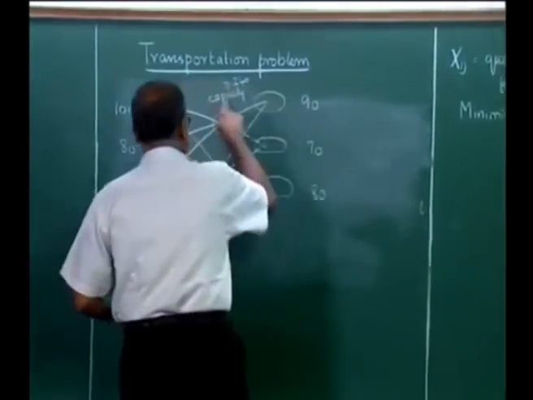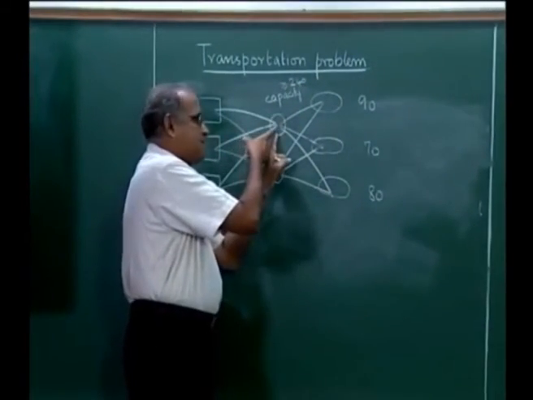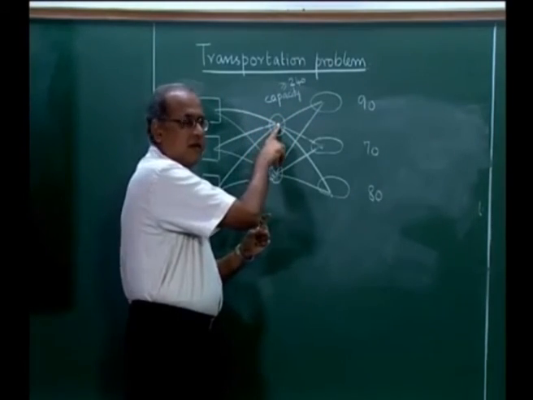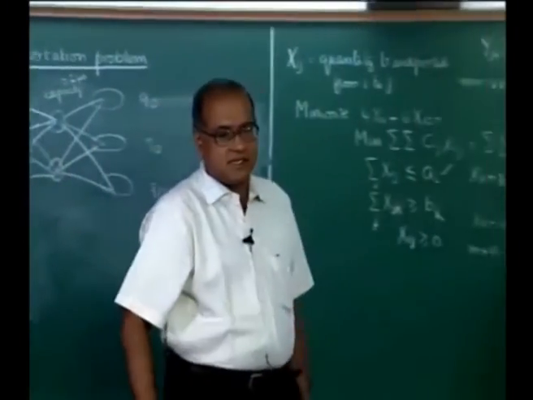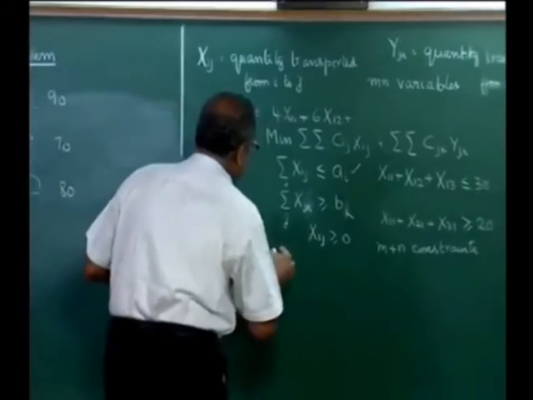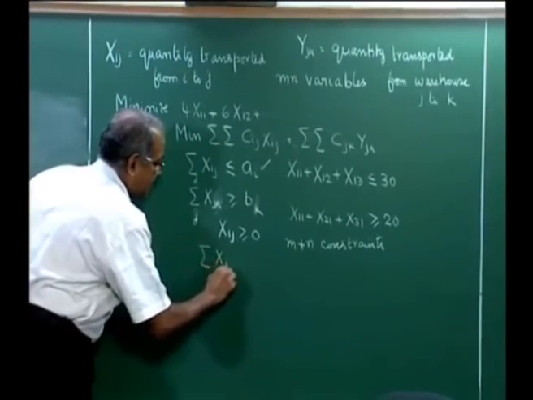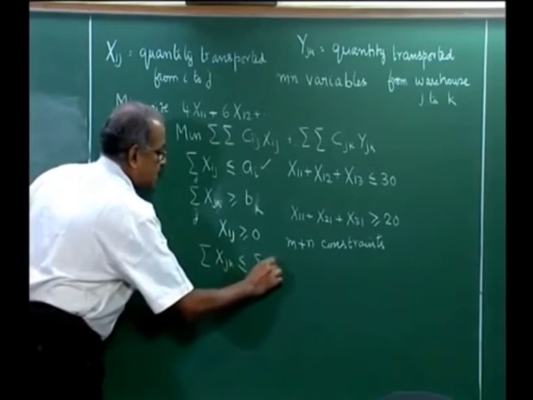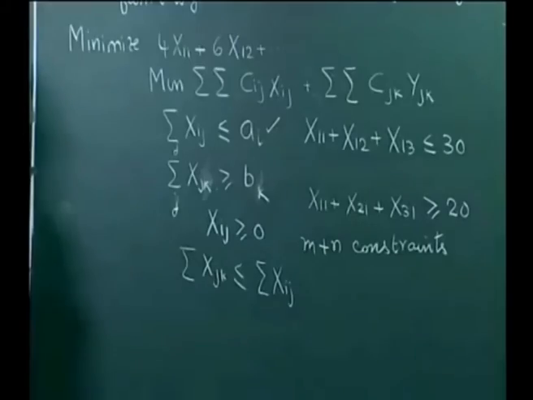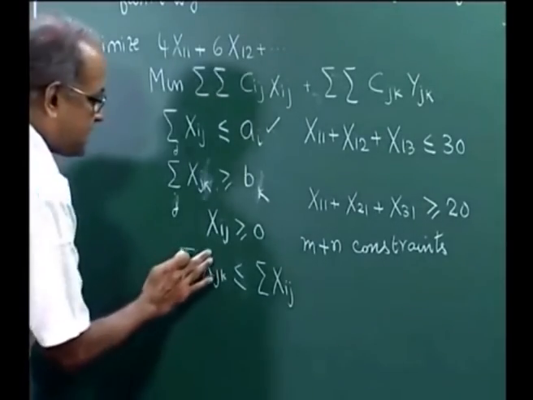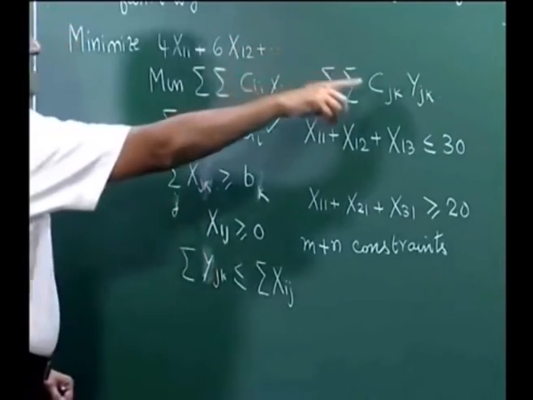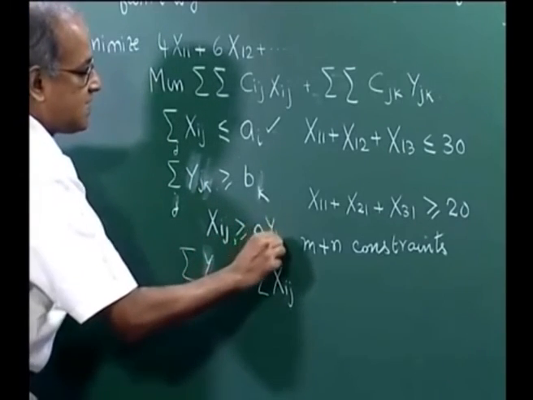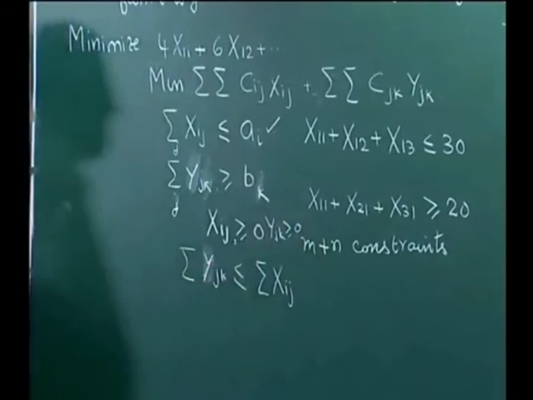So, there is also another constraint which links this, because as far as this is concerned, whatever goes out should be less than or equal to whatever comes in. So, you have a set of intermediate constraints which will tell you that for all these intermediate facilities, sigma x j k, whatever goes out, is less than or equal to whatever comes in, sigma x I j. I am sorry. So, y j k is what goes out. So, in this definition y j k is what goes out. So, both x I j and y j k are greater than or equal to 0.